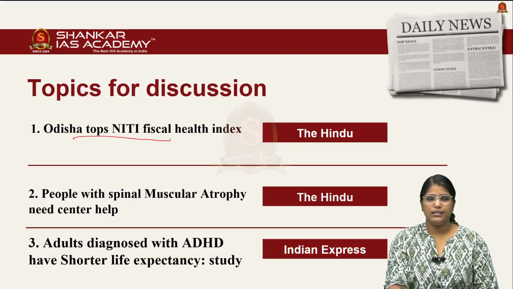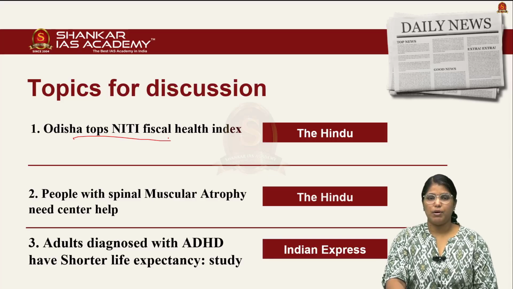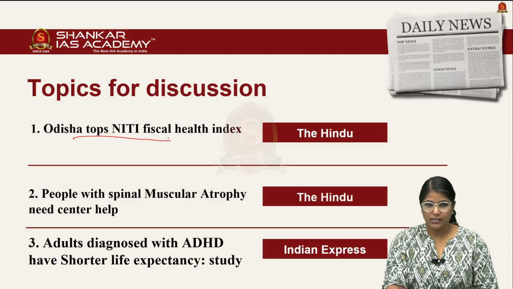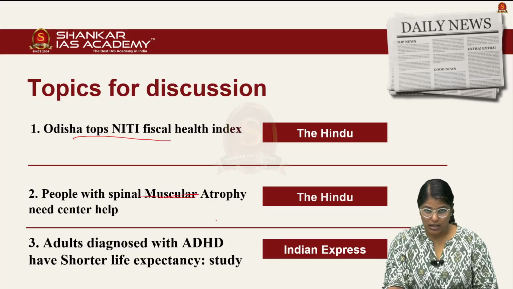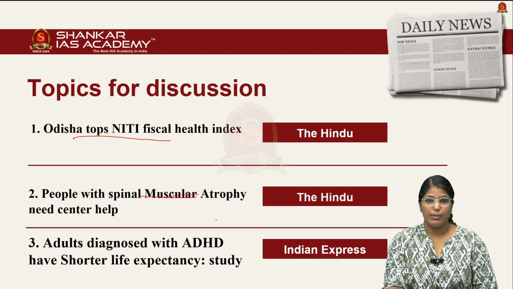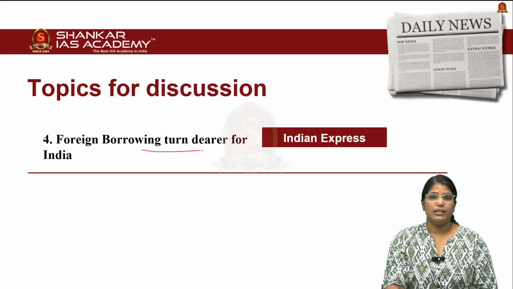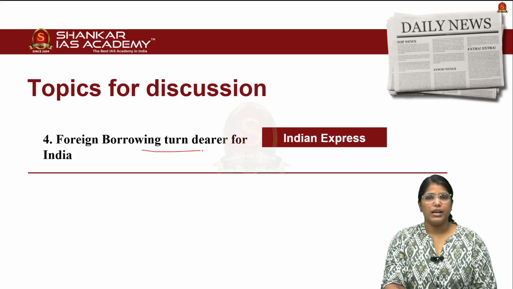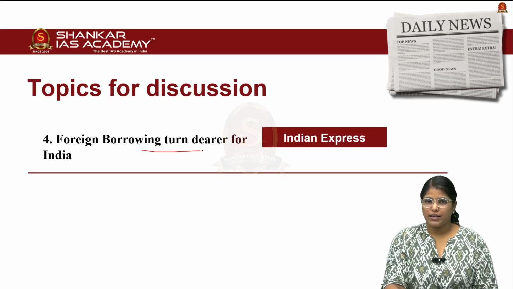In this first article, we'll be discussing in detail about the Fiscal Health Index, and in the second article, we'll be discussing about Spinal Muscular Atrophy, and in the third article, we'll be discussing about ADHD and what are all the symptoms or the implications of the particular disease, and in the fourth article, we'll be discussing about Rupee Depreciation. So without any delay, let us get into the news article discussion.